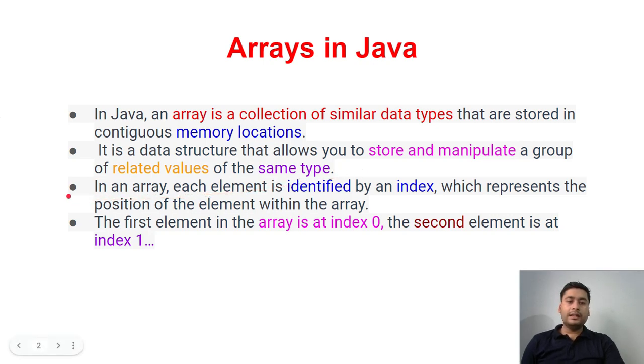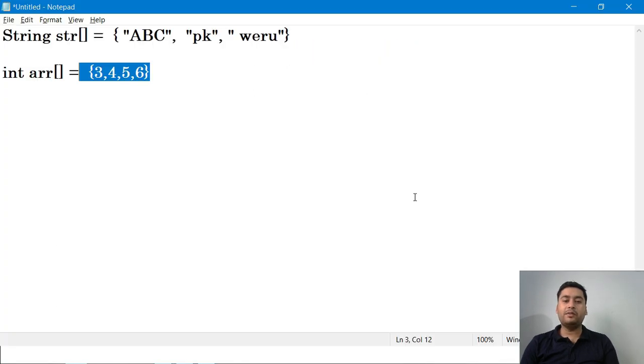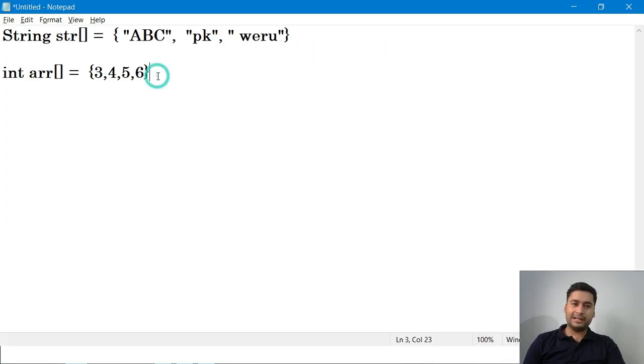Third point, in an array each element is defined by an index. That is a very important point. Whatever element we have defined inside the array, each element has one index value. For example, here if I say the index value of ABC is 1, the index value of PK is 2.